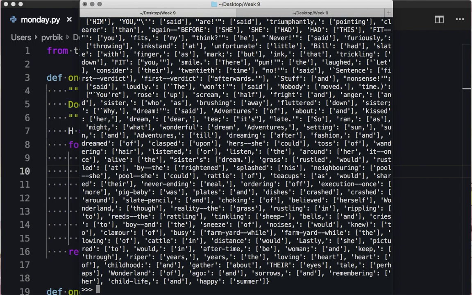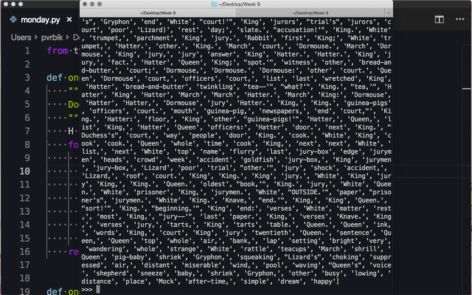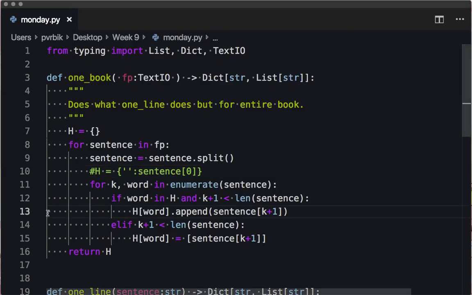Well, at least that kind of looks... So there should be a lot of stuff that follows the, right? Okay, so it is at least the case that we've read in... we have the data structure that we want-ish. I just really would now like to add in this empty string for commencing the sentence.